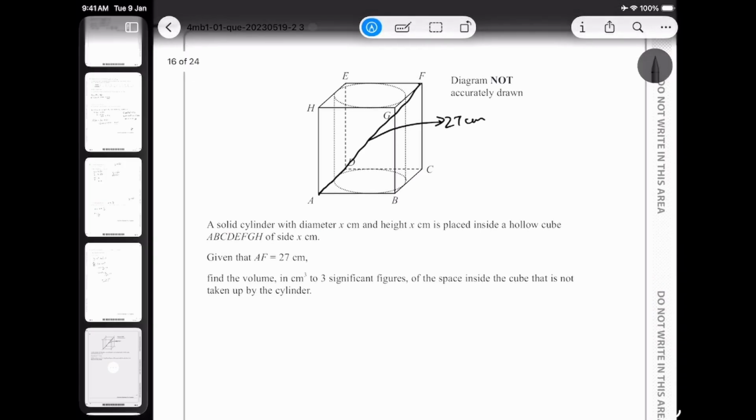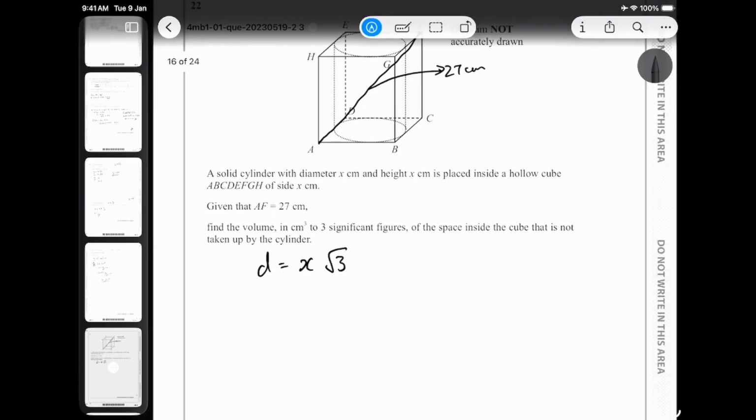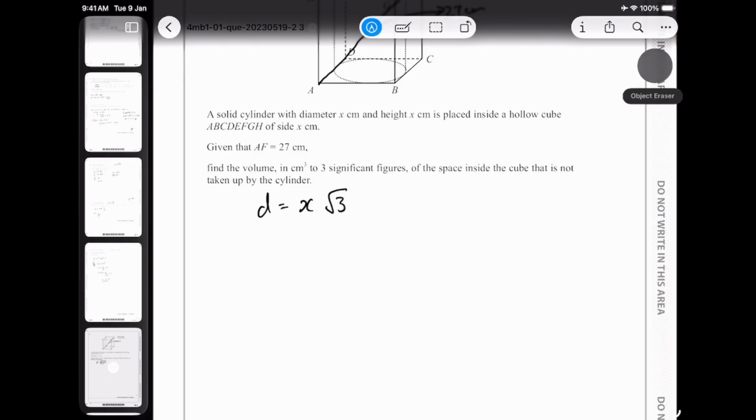So we are going to use the space diagonal formula, which is d is equal to x root 3. In this case, the root 3 is always there, and x is the side length. All right, so we got that, and then we know the diagonal length, which is 27 equals x root 3, and then we find the value of x, so that's 27 upon root 3 is equal to x. My x value is what, 9 root 3.